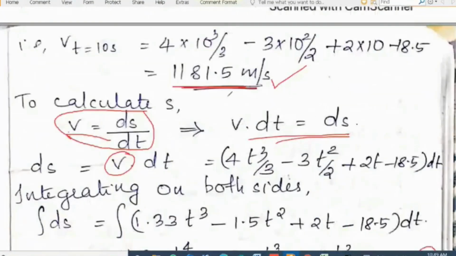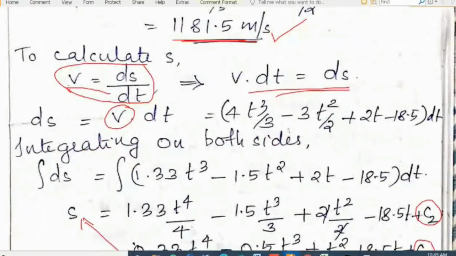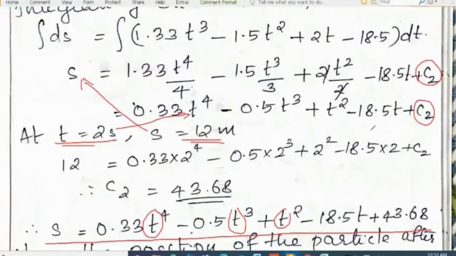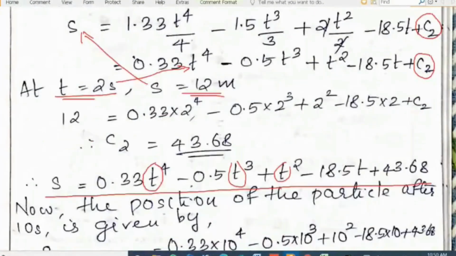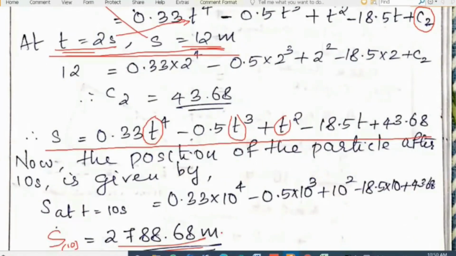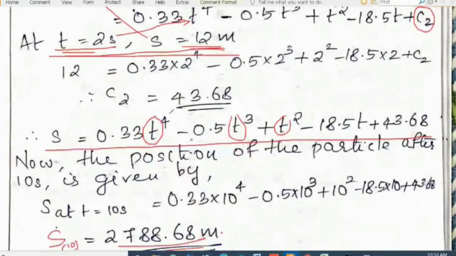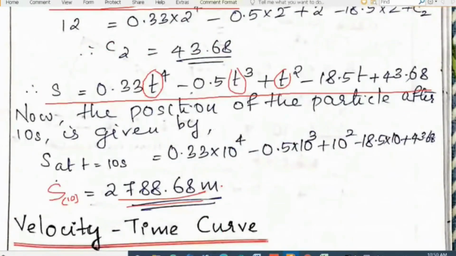Then to find out s, we have the equation v is equal to ds by dt, and we have the equation for velocity, so we substituted. Then there is another constant of integration, C2, that was evaluated using the second set of conditions, that is t is equal to 2 seconds, s is equal to 12 meters. Substitute those values of s and t in the intermediate equation for displacement. Then we got C2 is equal to 43.68, and the final equation will be s equal to 0.33 t raised to 4 minus 0.5 t cube plus t square minus 18.5 t plus 43.68.